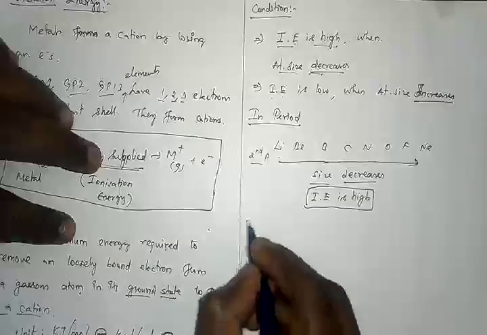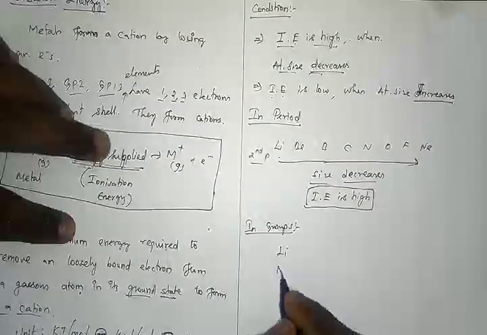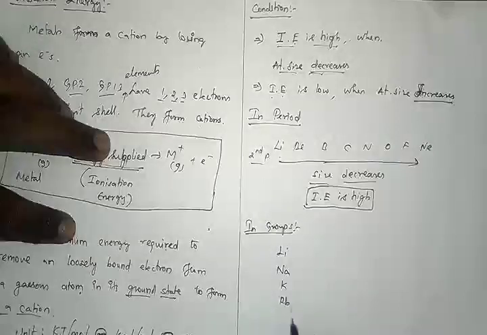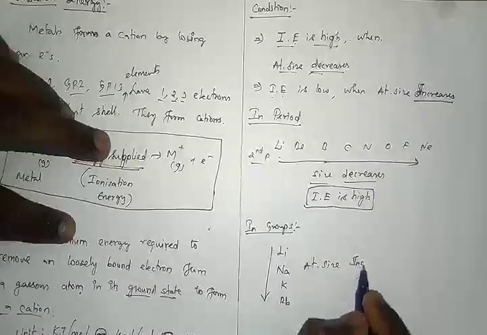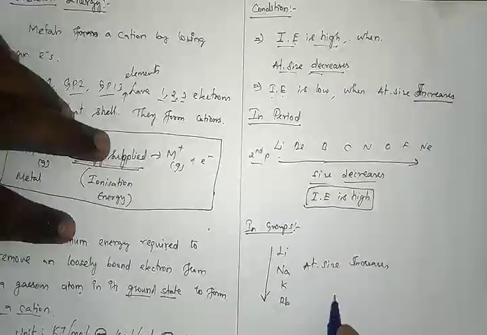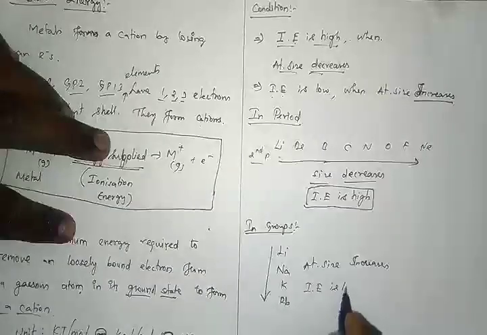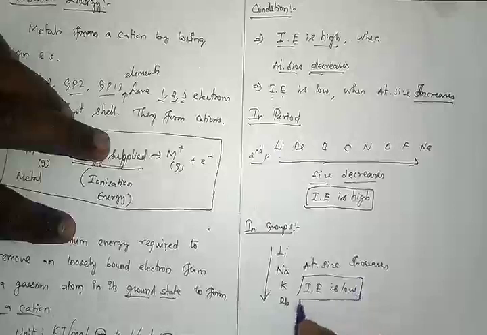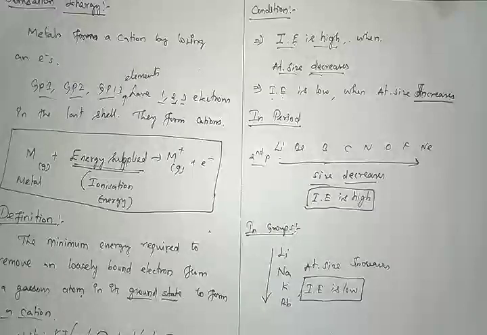Got it? What about in groups? So let's talk about the first group: lithium, sodium, potassium, rubidium, like that. So when you go down the group, atomic size gets increases, right? Atomic size gets increases. So what will happen to the ionization energy is low. So this is another point we have to discuss. Got it? So that is the main concept, my dear children. I hope this video will be very helpful in learning the idea about the ionization energy. It's a very basic one.